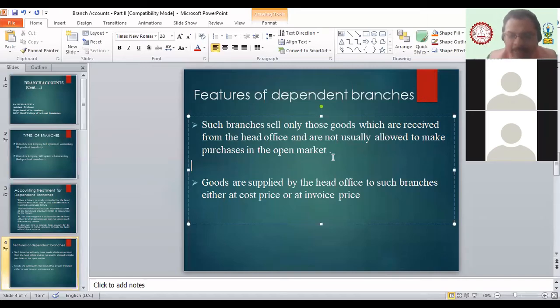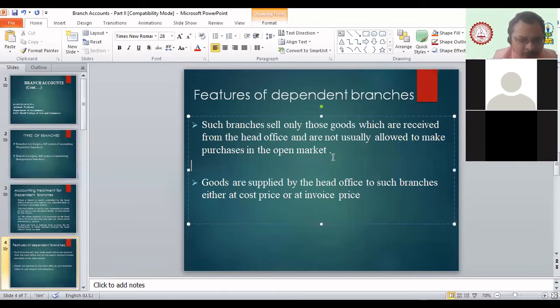See, beta, I as a head office can send my material to my branches at cost price. Whatever price I am making, I'll simply send to the branches. At the same time, there is another way of doing this, that goods can be sent at invoice price. That means I will calculate what is the cost of that material, I will add certain margin in that and then I will send it to the branches. Are these two ways of sending the goods to the branches clear to everyone? Yes or no? Yes, sir.